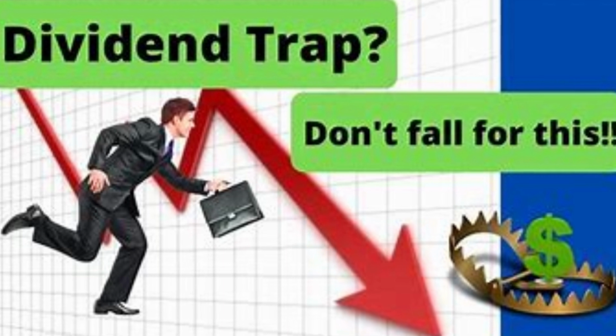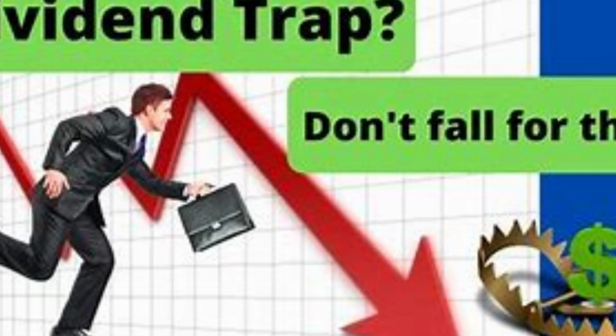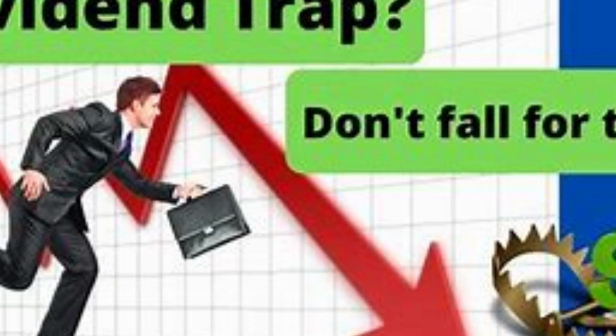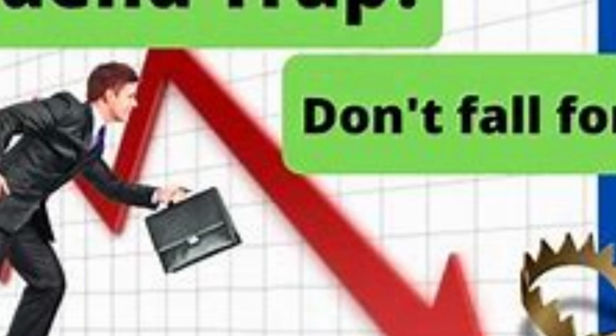What is a dividend trap? A dividend trap occurs when investors are lured into purchasing a stock primarily because of its unusually high dividend yield, only to find out later that the dividend is unsustainable. This often leads to dividend cuts, declining stock prices, or even financial losses. Dividend traps are particularly dangerous for income-focused investors who rely on dividends for passive income. A sudden cut in dividends not only disrupts income streams but can also lead to a steep drop in the stock's price, amplifying losses.